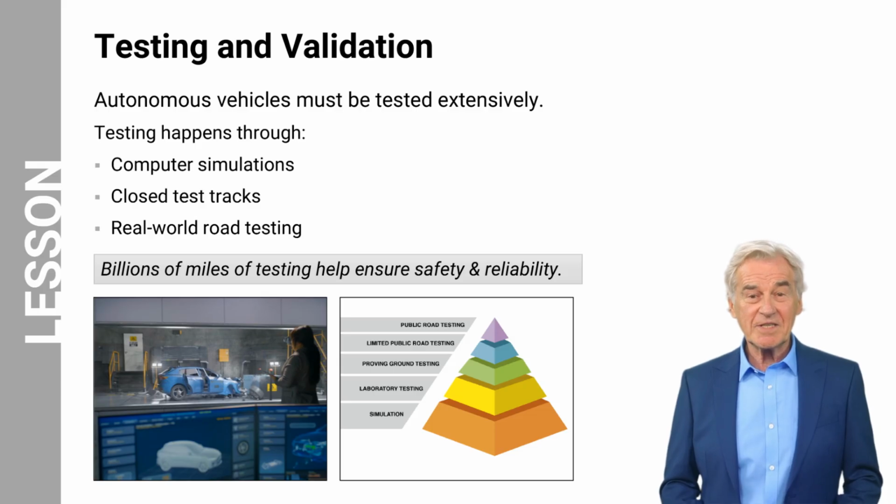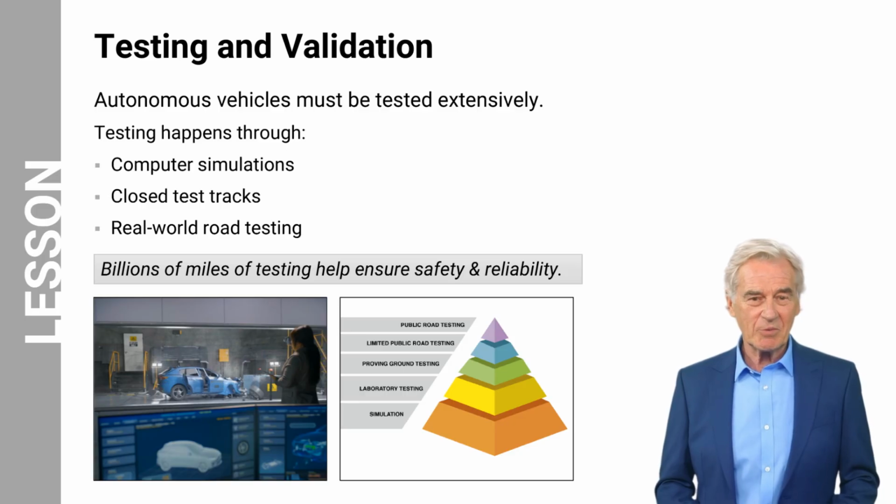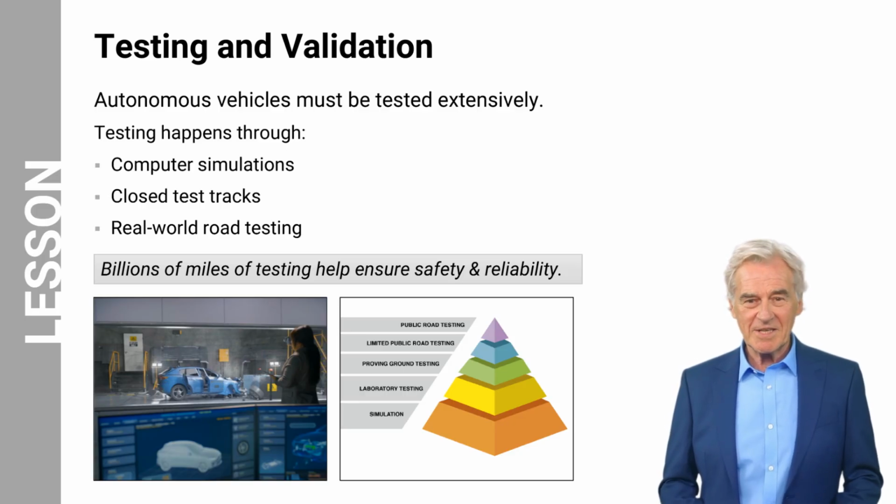Because safety is critical, autonomous vehicles require extensive testing. Before being deployed widely, self-driving vehicles must undergo rigorous testing. Engineers use computer simulations to test millions of scenarios quickly. Vehicles are also tested on closed tracks and real roads under controlled conditions. These tests help developers identify problems and improve reliability. Billions of miles of testing may be needed to ensure the technology operates safely in many different situations.